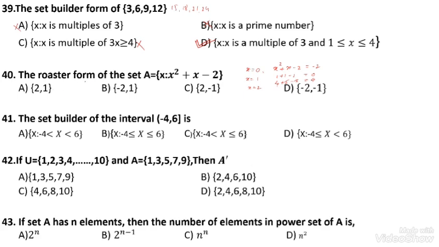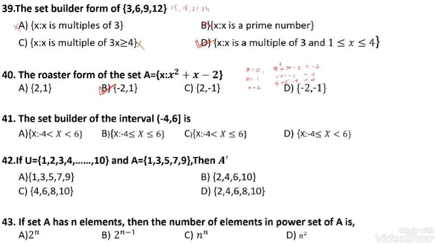The roster form of the set A, x is x square plus x, from minus 1 to 1. Because while taking the values here, when I take x equal to 0, then we will get the value minus 2. After that, we will get the positive values. The option number B is correct.